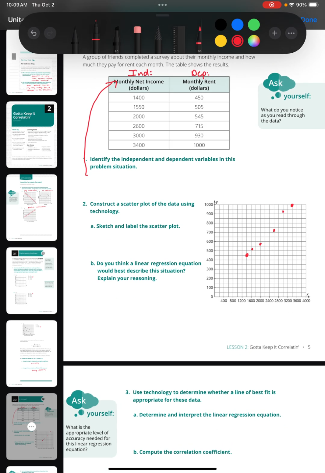It says, do we think a linear regression equation would best describe this situation? I'd say so. I'd say yes. It appears to be linear, and I'd say it looks like it has a strong positive correlation.